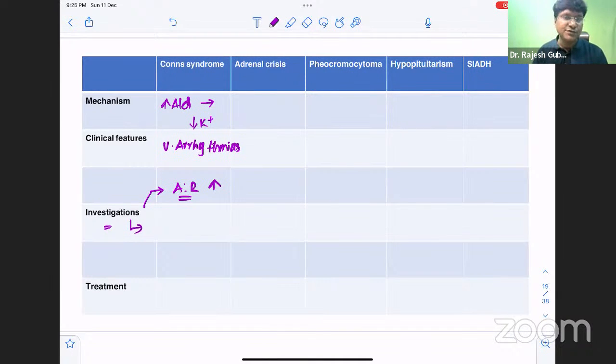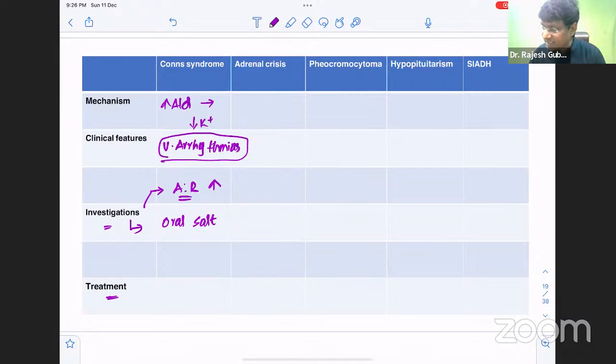But what is the investigation of choice in Conn syndrome? The investigation of choice is the oral salt loading test. If the individual is unable to take the oral salt test, then you need to do the IV saline suppression test. Then, how do you treat these patients? What are we very much worried about? Ventricular arrhythmias, so you need to do an ECG. If there are ventricular arrhythmias, you will see broad complex tachycardias on the ECG, if the patient with Conn syndrome develops ventricular arrhythmia secondary to hypokalemia.